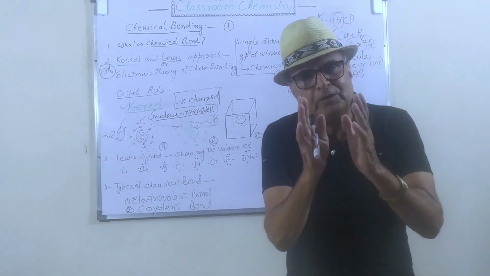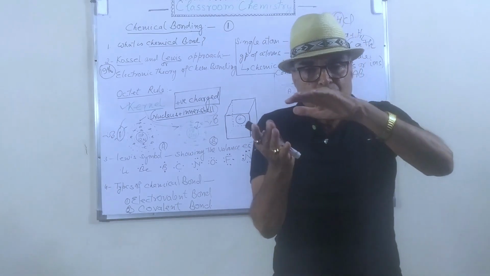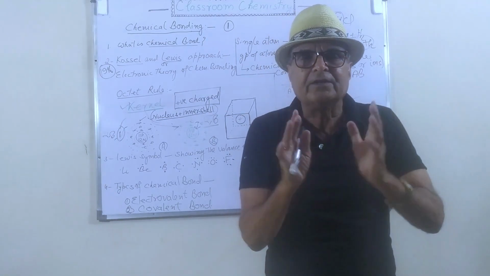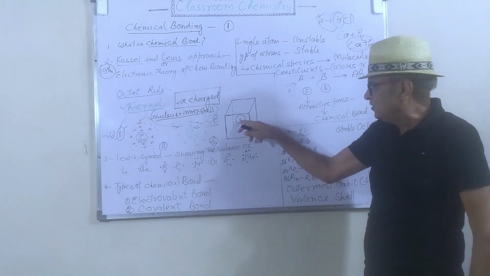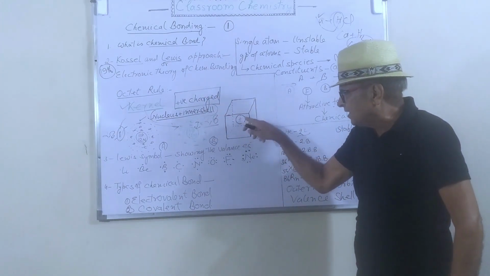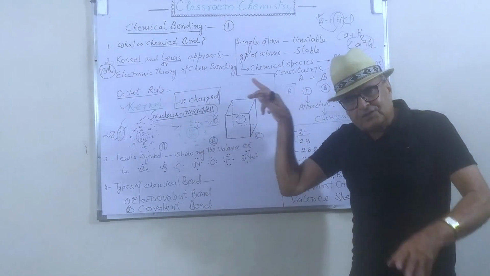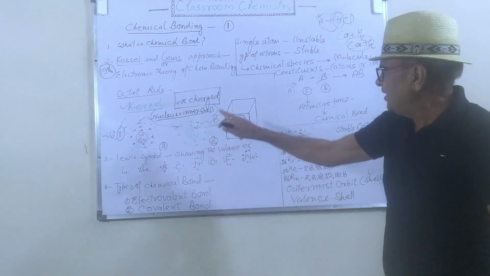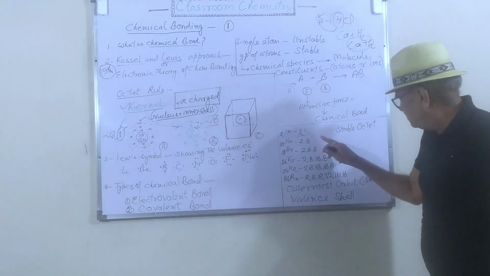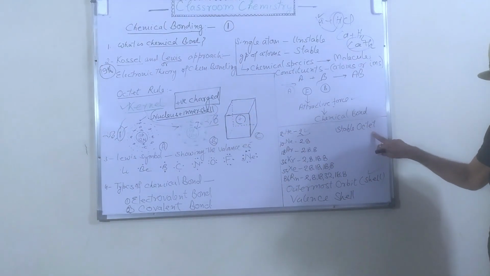So they gave a new model. This is the positive part, and this kernel is surrounded by a cubic structure which has 8 corners, to get this stable configuration.